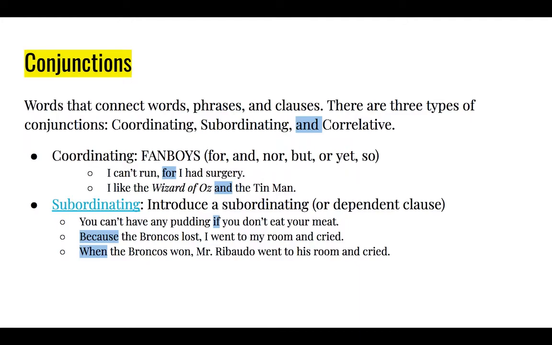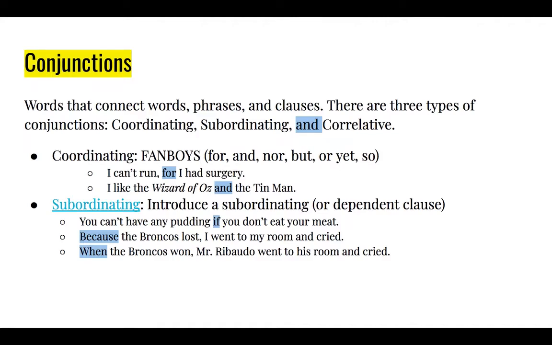Because the Broncos lost, I went to my room and cried. Because is a subordinating conjunction, meaning "because the Broncos lost" cannot stand on its own. We need to know what happened because the Broncos lost. Even though it looks like the Broncos is a subject and lost is a predicate, because we have the "because" word, that makes it a dependent or a subordinating clause. I is my subject, went is my verb.